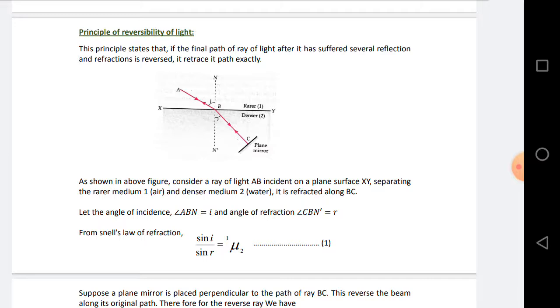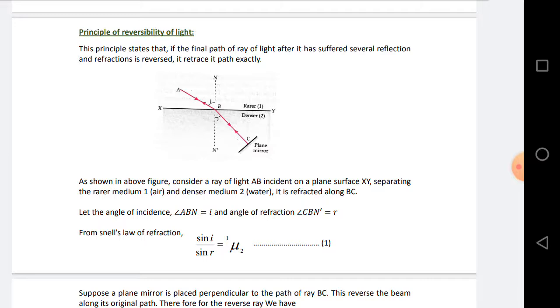Medium 1 is air and medium 2 is water. Then after refraction it is refracted along BC. At C there is a plane mirror. A plane mirror will reflect it back into the same medium.